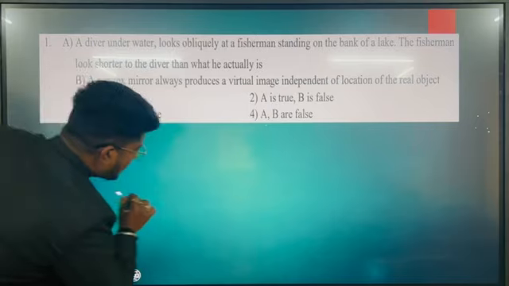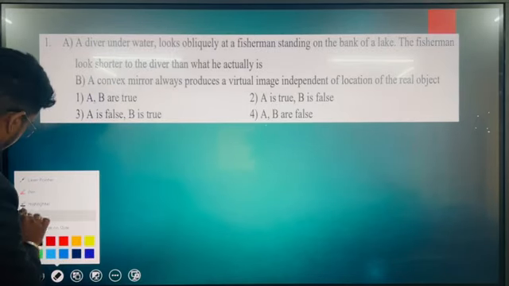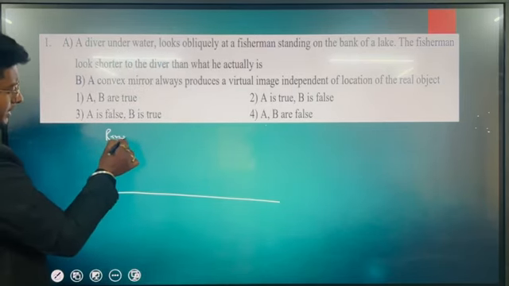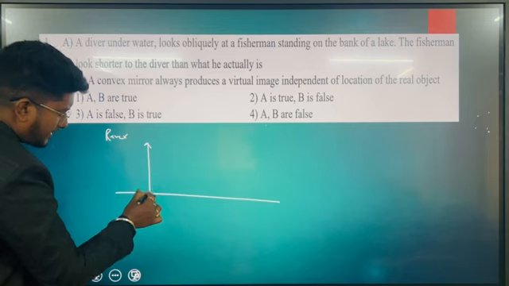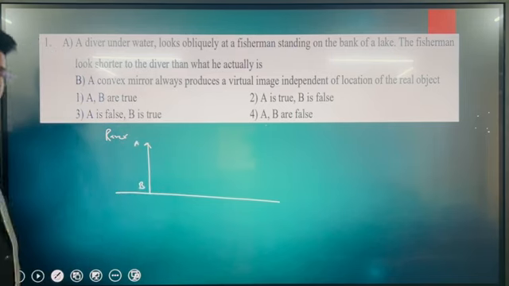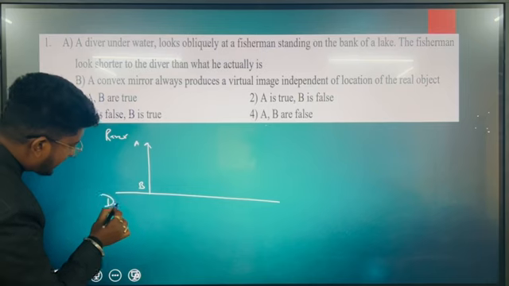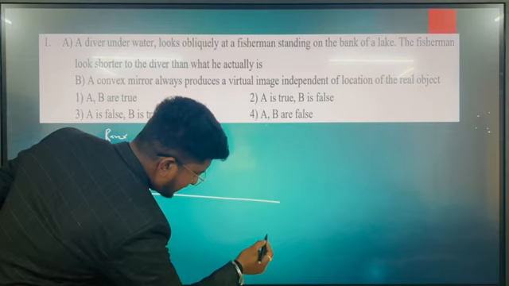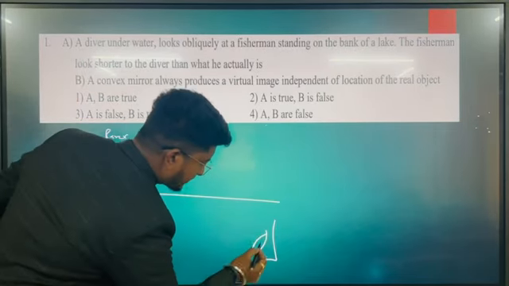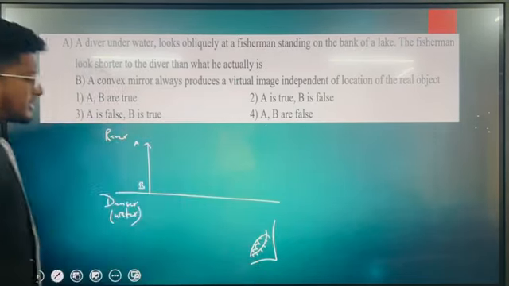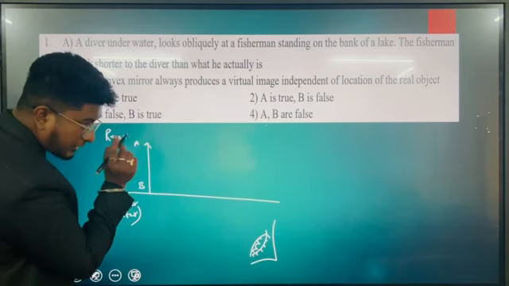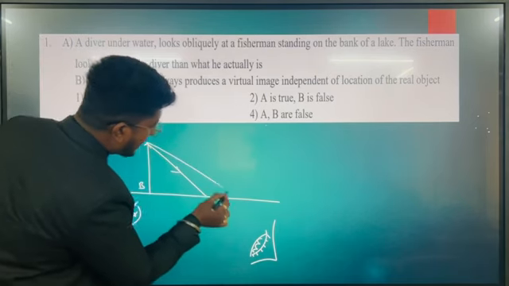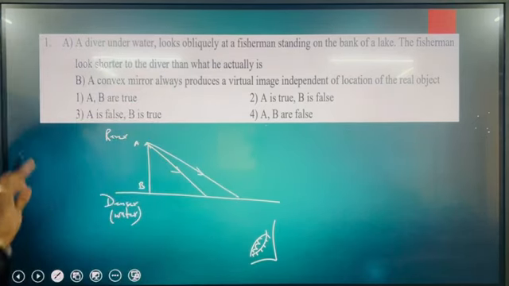Okay, let's see. So this is my rarer medium. Here I have the fisherman, let's say. This is the height of the fisherman. And this is my denser medium, water. Here I have the diver somewhere here, let's say. The diver is watching the fisherman from here. Now what is happening? Let's pick two rays. This is my first ray from the head of the fisherman, and this is my second ray from the head of the fisherman.